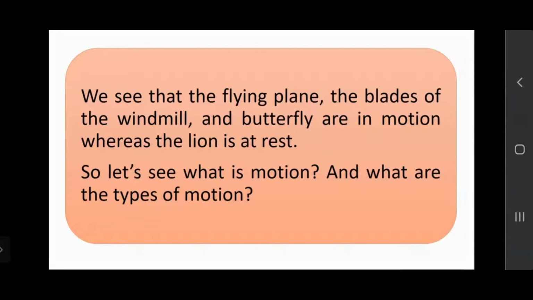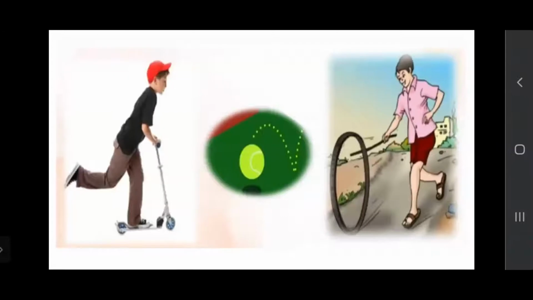Okay. So do you understand what exactly is meant by motion? Yes. Do you understand what motion is? Yes. Okay. Now we will see the different types of motion. Now in this picture, what can you see? Can you see the things are moving? Yes, the things are.